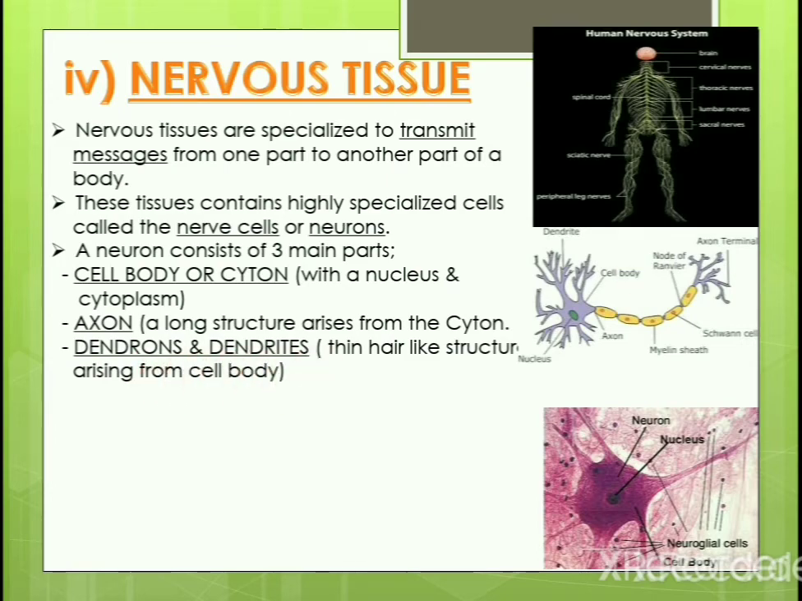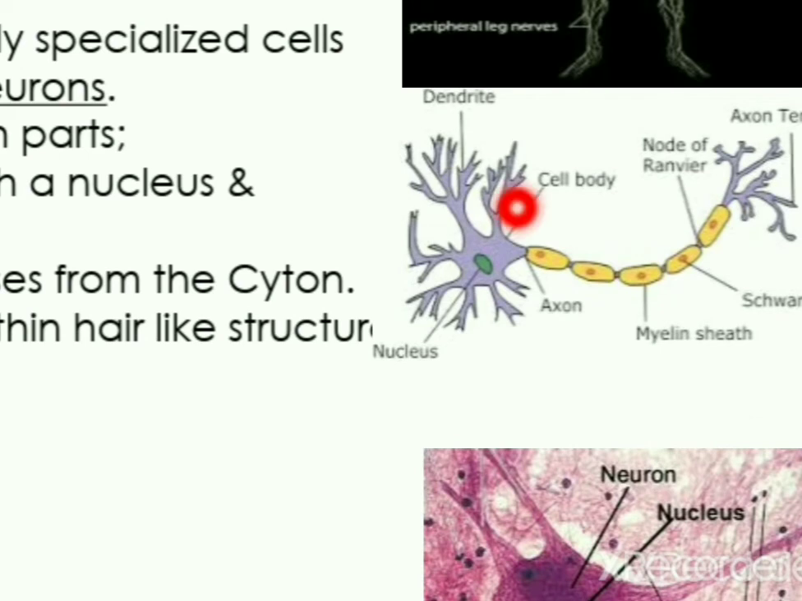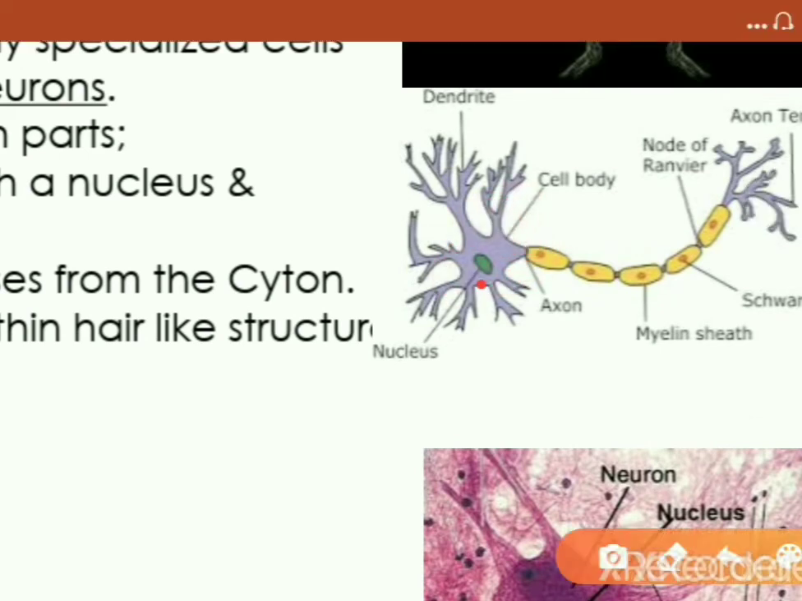So from the picture we can get clarity. This is the cell body, and this is the axon. The yellow colored part belongs to the axon, and the cell body gives rise to small extensions called the dendrons. The dendrons give rise to further hair-like structures called the dendrites.